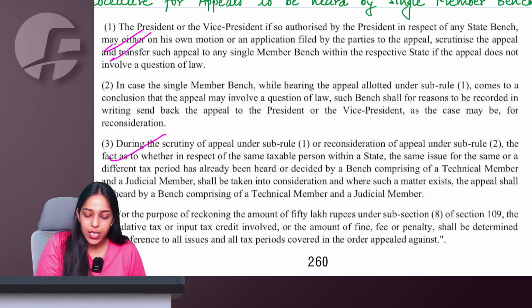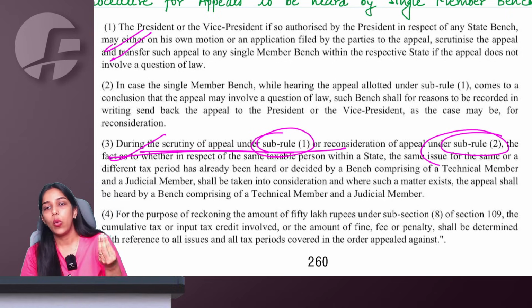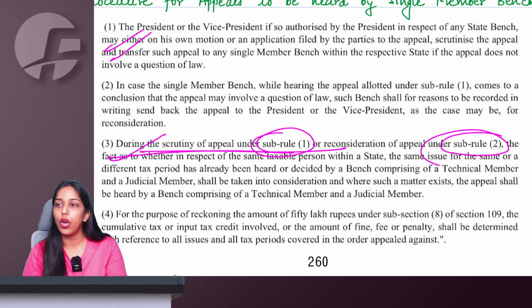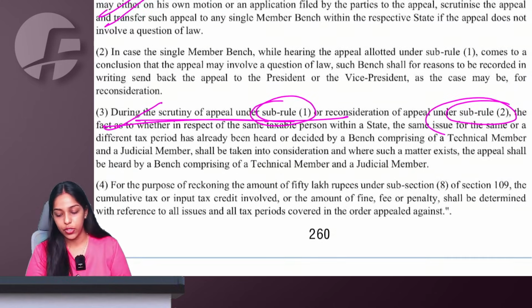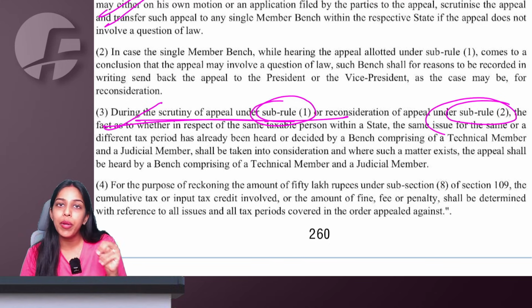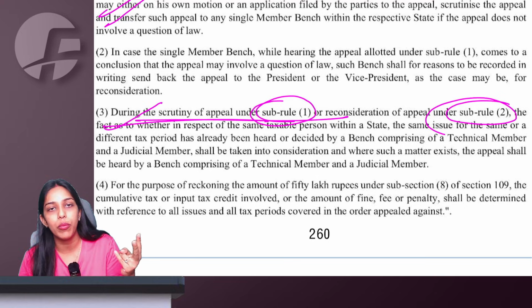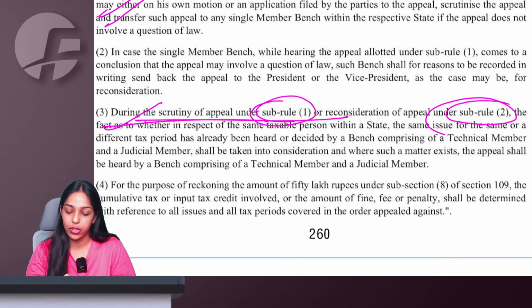Now, ma'am, during this scrutiny, as per part B, when they are making the initial consideration as per sub rule 1 or sub rule 2, whenever the president is deciding whether to give the case to a single member or to a 1 judicial, 1 technical 2 member bench, they will also take into consideration whether, in the same state, some similar nature of cases happened earlier, and at that point of time, did 2 members hear, or did only a 1 member bench take the decision? So they have to take the past trends also into consideration.